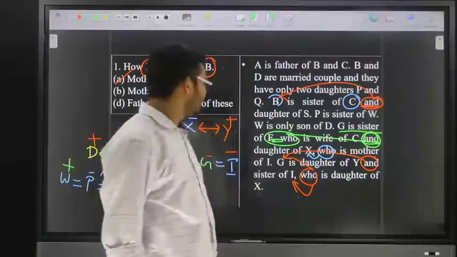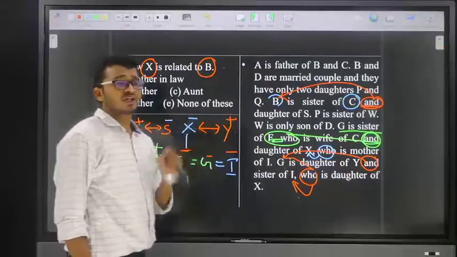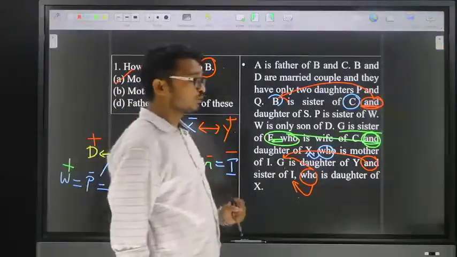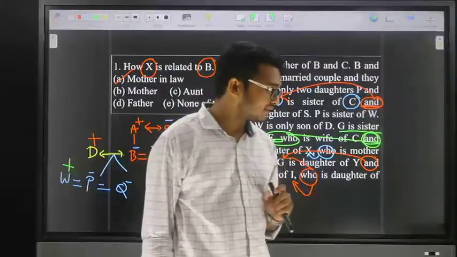Friends, here we are easily able to solve the tree diagram. But the question is which of the following statements are superfluous? Remember what is the meaning of superfluous? Then give your comment.